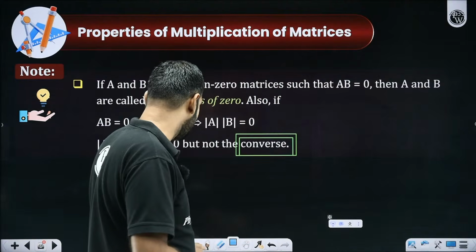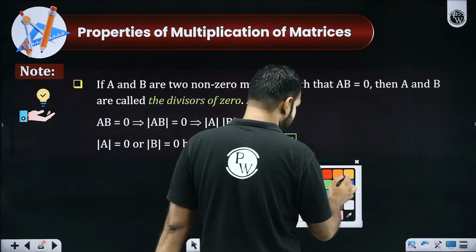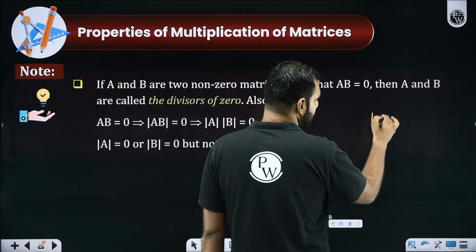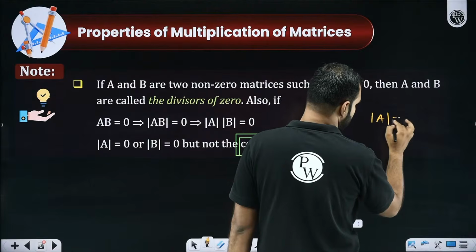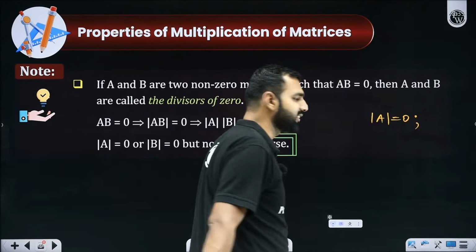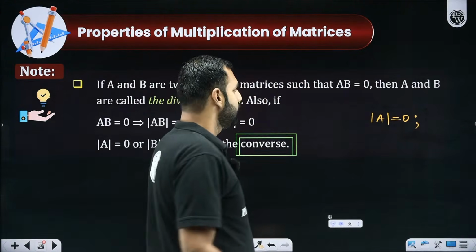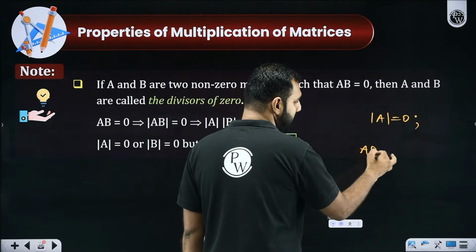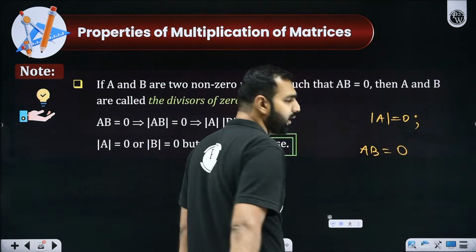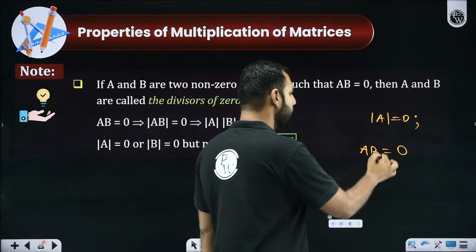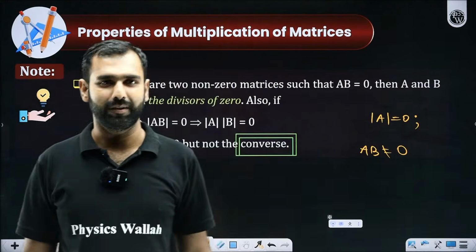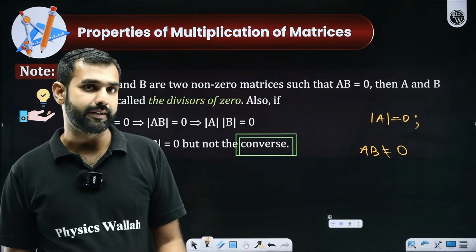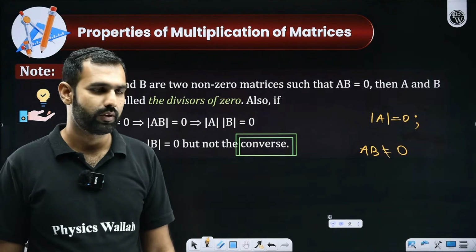Yes, Alok, don't worry about that. I'll tell you the converse first so that you get it more clearly. Let's say determinant A or determinant B. Just to avoid confusion, let's say I know that determinant B has a value 0. We know that. Now, if somebody asks me, sir, does it mean that if A and B are multiplied, it will give me a null matrix? No, it is not necessarily true. That's what I'm saying. Got my point, or shall I repeat it? Everybody with me on this?